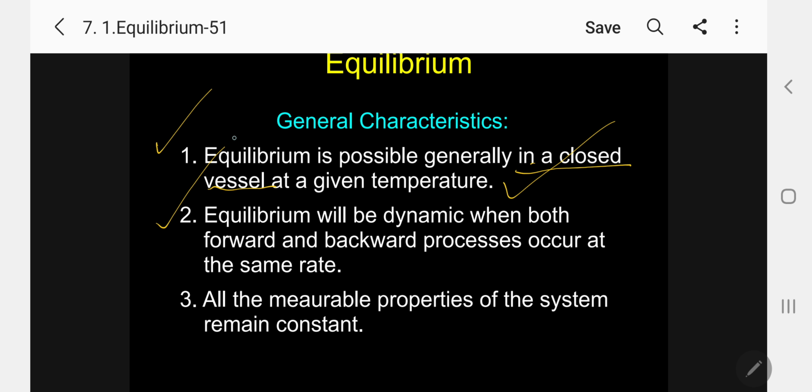Number two, equilibrium will be dynamic. What is the meaning of dynamic? That is, when both forward and backward processes occur at the same rate, we call it dynamic equilibrium. Number three, all the measurable properties of the system remain constant at equilibrium.